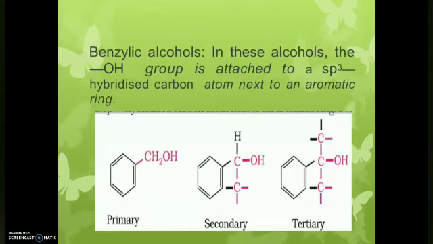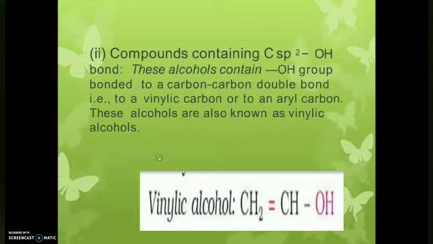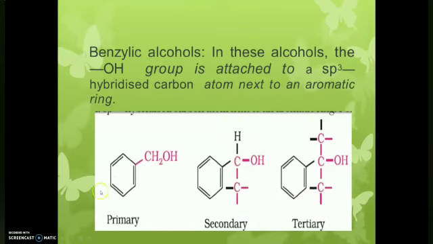And there is one more classification based on the sp3 carbon atom, that is benzylic alcohols. What is a benzylic alcohol? Here you can see a benzene ring. The hydroxyl group is attached to an sp3 carbon atom which is attached to the benzene ring, so we call it a benzylic alcohol. We can further classify benzylic alcohol as primary, secondary and tertiary, same as allylic alcohols.